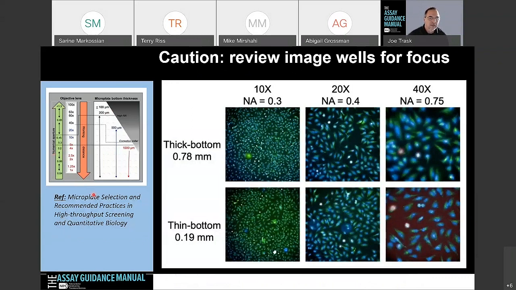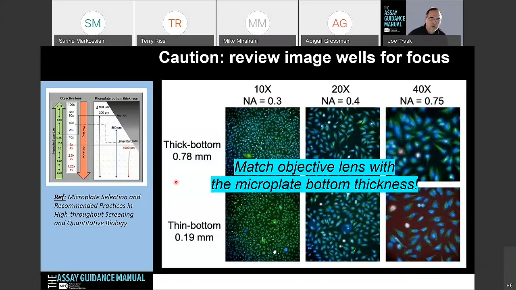So again, this is part of that new chapter that we've written, this particular graph, and it really is to help people understand the bottom thicknesses of the microplates they may be using and the effects it may have on the optics they may be using on their instrument. If you're using thick bottom plates like a 0.7 millimeter, this is what it looks like with the 10x objective. And when you go to a little bit higher numerical aperture, which is not really conducive for this particular plate, you can see this image is definitely more blurry, and you're not getting the resolution that you would get if you're using a thin bottom plate that is corrected for the objective lens that you may be using. So it's really important to match the objective lens with a microplate bottom thickness.